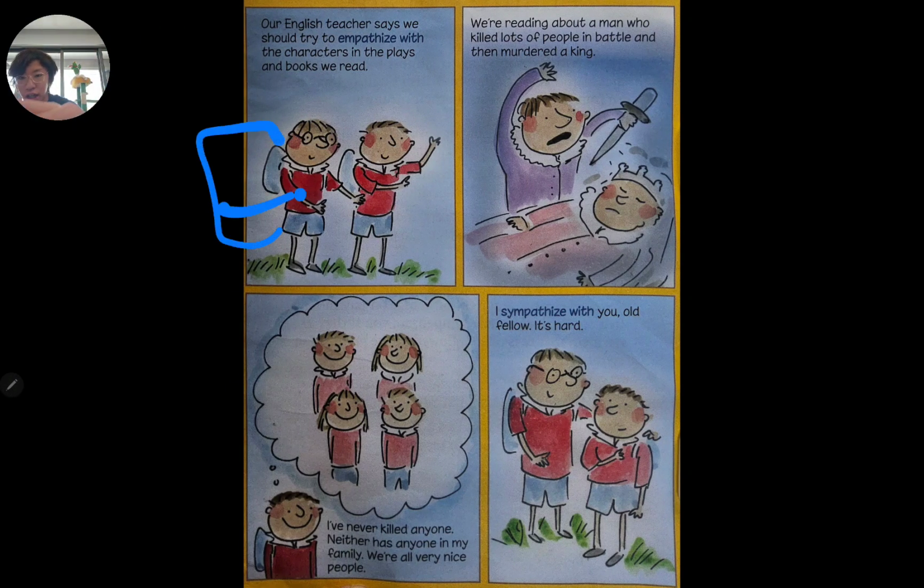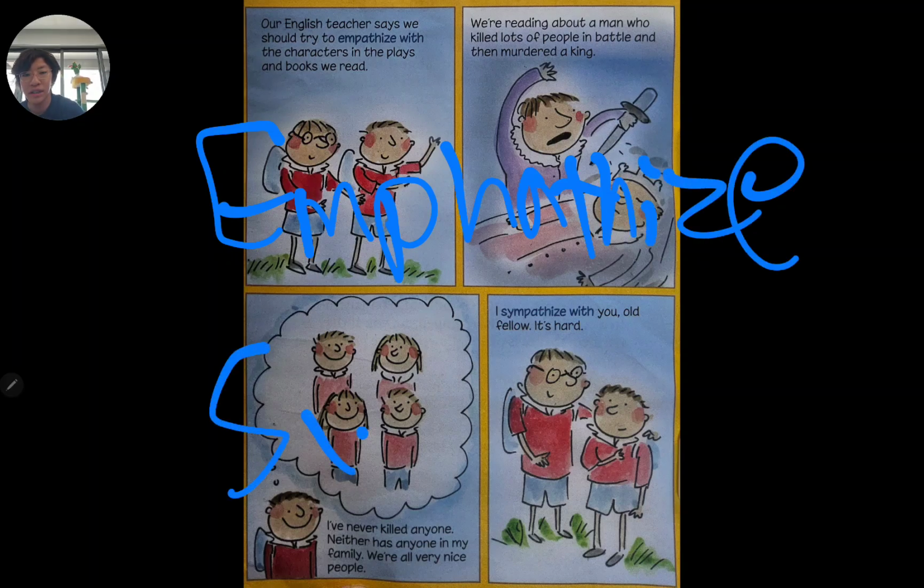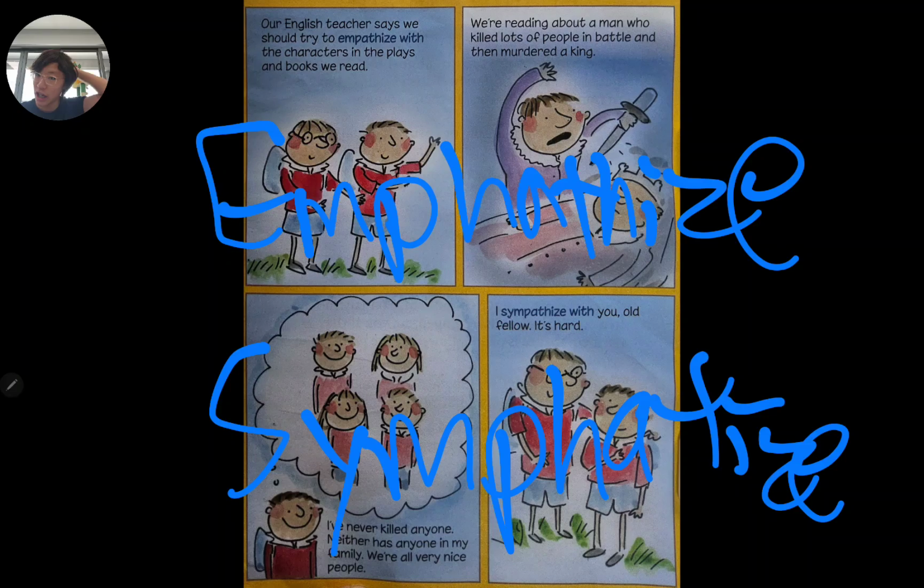Alright, next we have the words empathize and sympathize. Now, when you're empathizing with someone, that means you're trying to understand the other person's emotions through your own experiences. Whereas when you're sympathizing with someone else, you're feeling sorry for that person because of their sorrow. Because they're sad, you're sharing in their sadness.